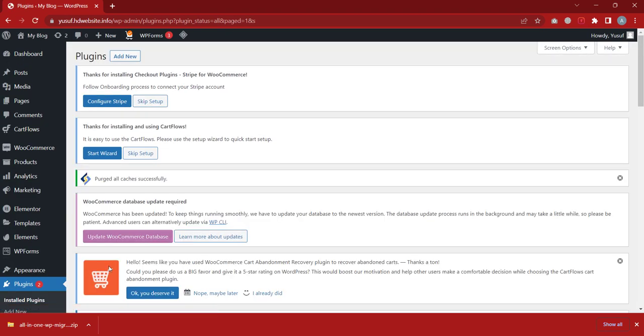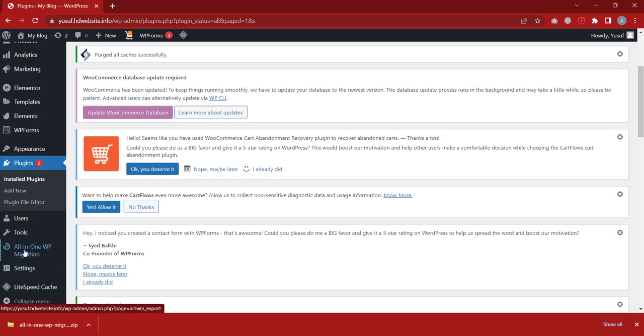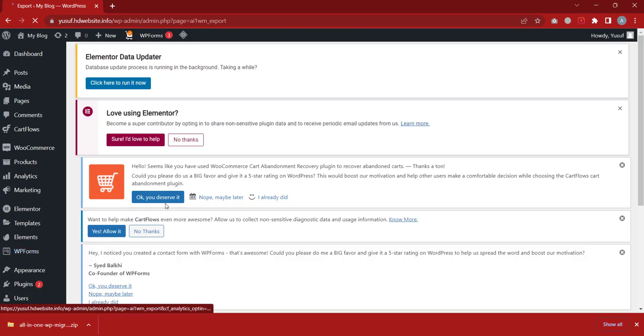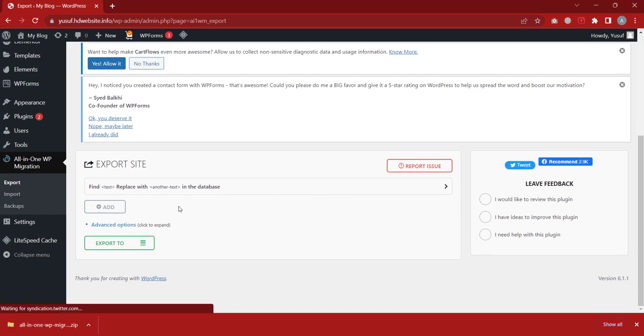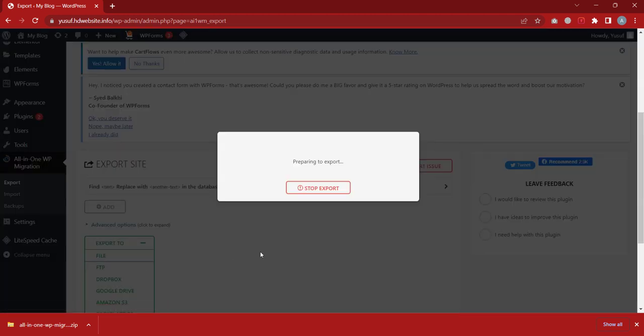So it has activated the plugin. So I'm going to go to that plugin. This is the plugin, All-in-One WP Migration. I'm going to click on it, and I want to export my website. It's going to export to a file, so I'll click on file. It's going to export my whole website the way it is, to a file. So I'm just going to click on export.